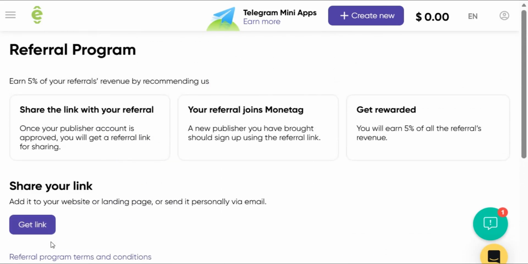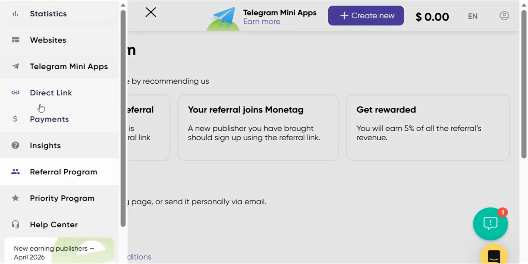So this is your referral link. You just copy this referral link, and when you share it with people and people register through your referral link, you also earn 5% commission. As you can see, 5% of your referrals' revenue by recommending us. So when people use your link and sign up, you also make some money for yourself. So this is where you get your direct link, and you can also connect your website.